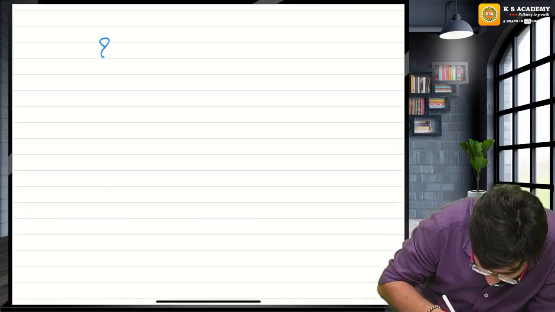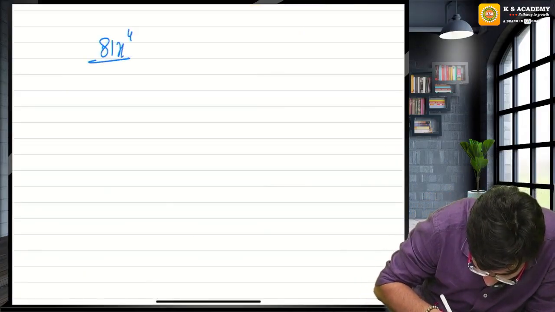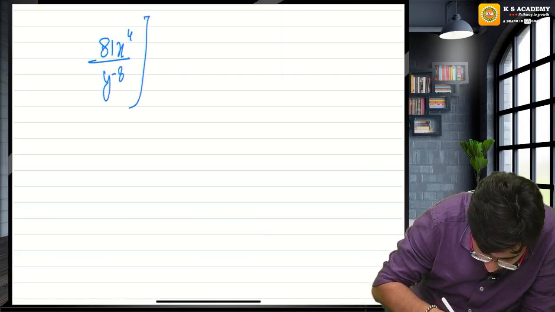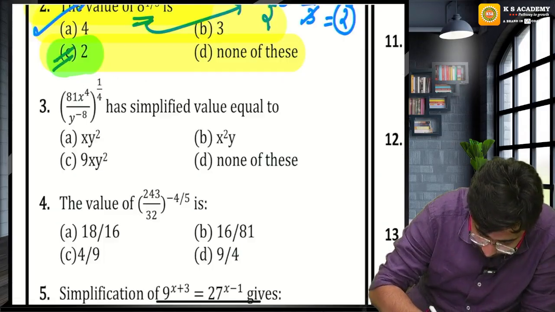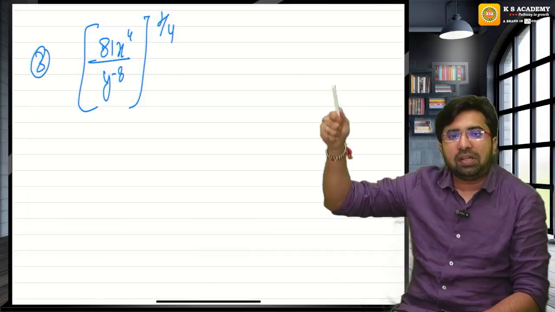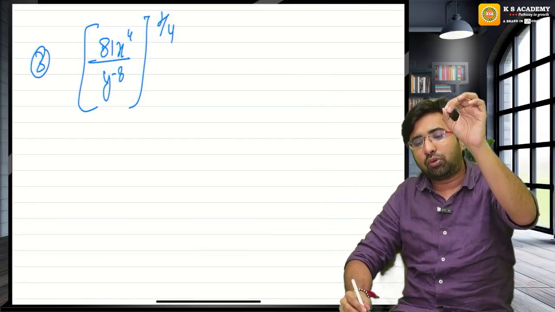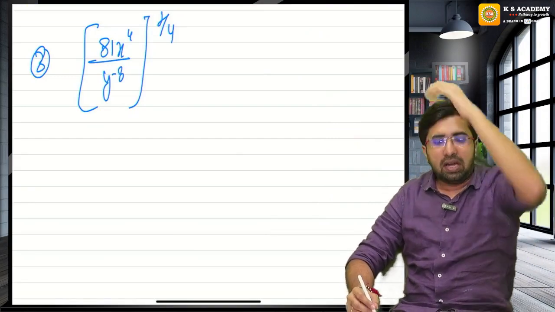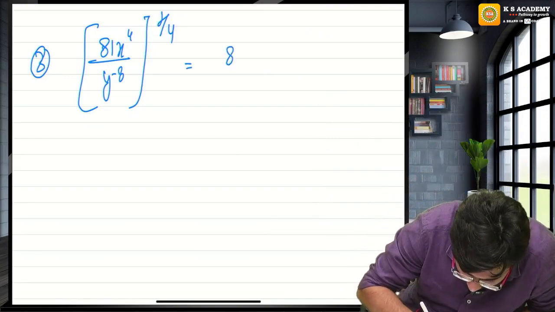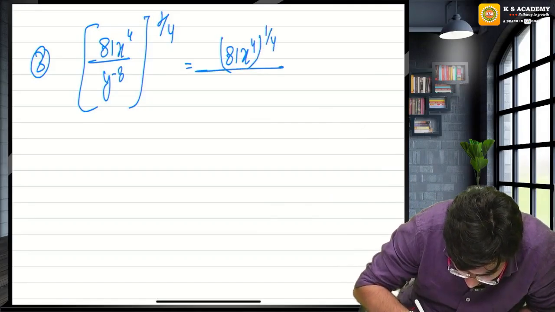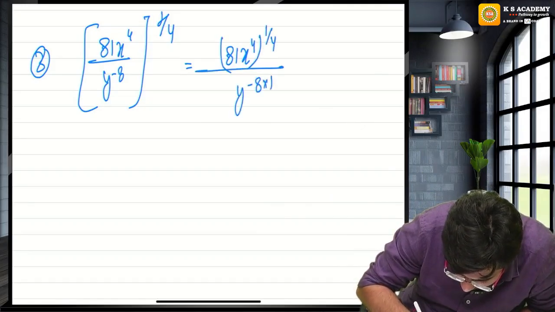Guys, 81 x raised to the power 4 upon y raised to the power minus 8, whole power 1 by 4. Whole power, guys, 1 by 4. Guys, can I simply say this power 1 by 4 belongs to the numerator also and denominator also? Guys, everybody, please try. Guys, can I allot like this? So this is power of numerator also. Sir, this is power of denominator also.